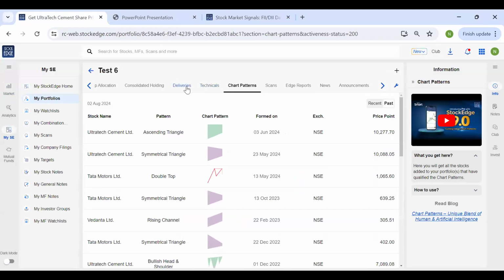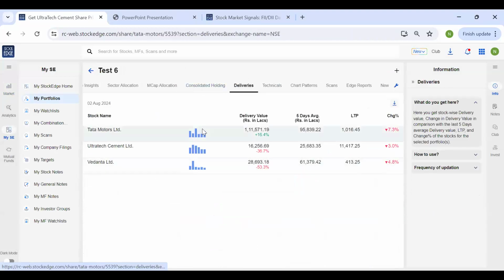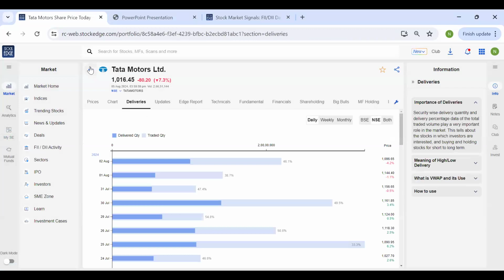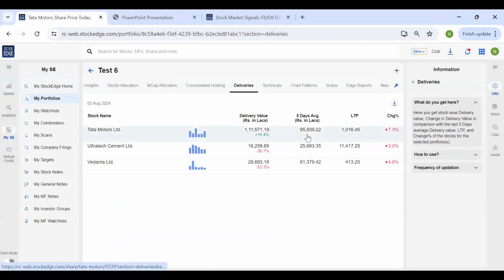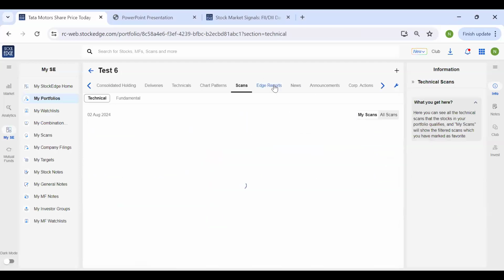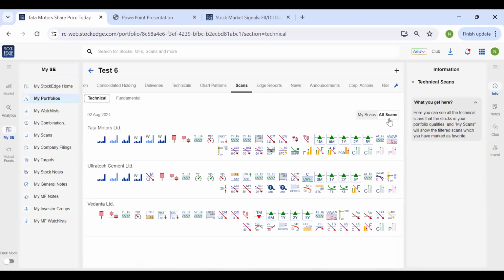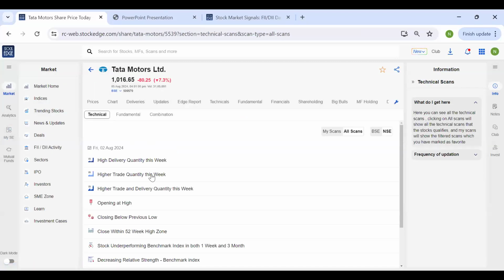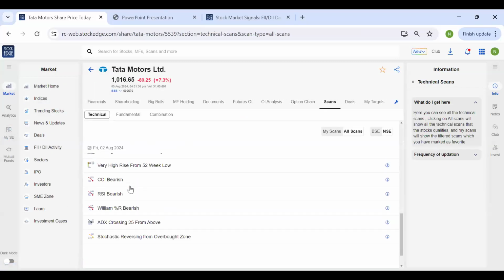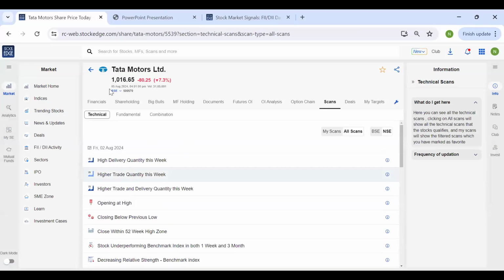Deliveries data pertains to shares or derivatives. So this is the cash deliveries, that is, the deliveries happening in the cash market. To know the scans where your portfolio stocks are appearing, just click on scans, select all scans, and you can see. If we click over here, it will show you the names of the scans where your portfolio stock is being identified.